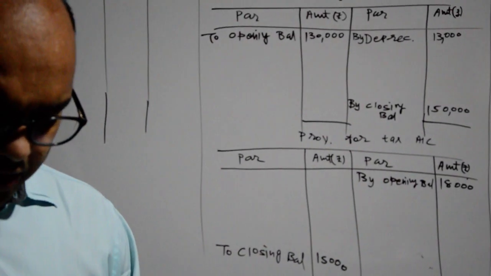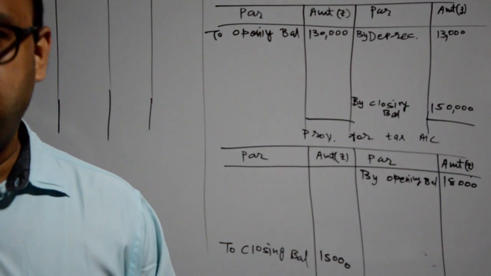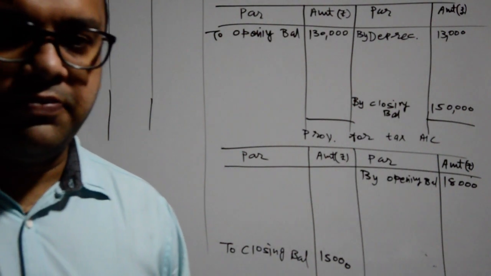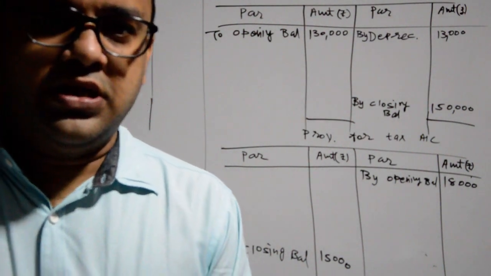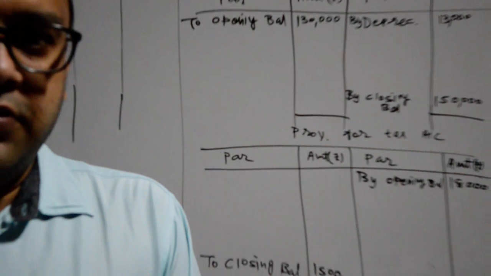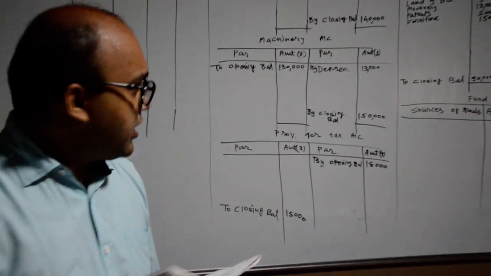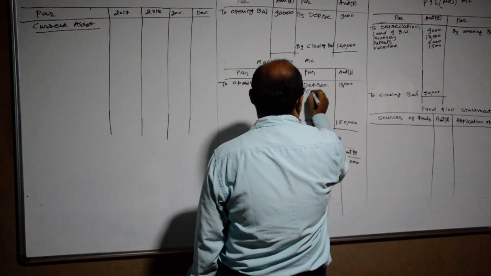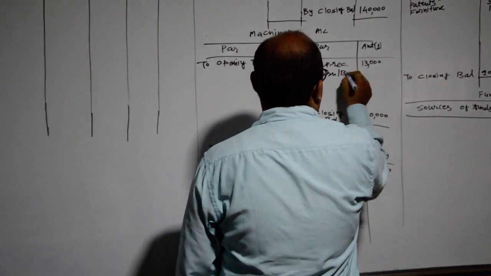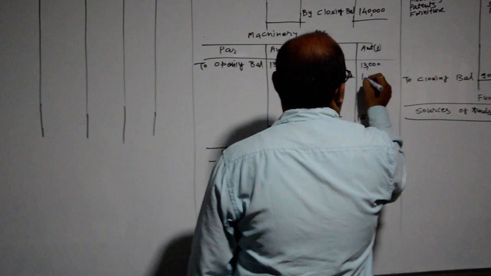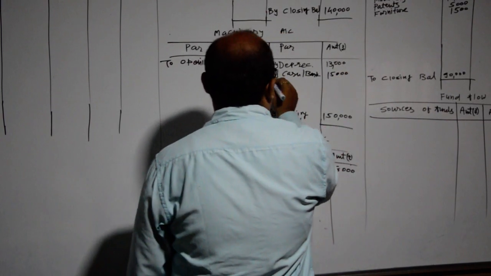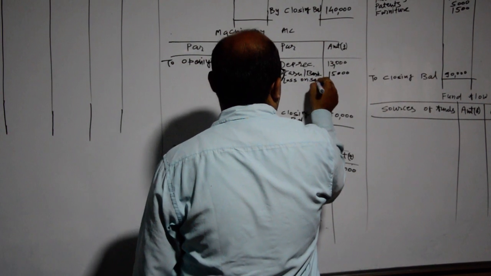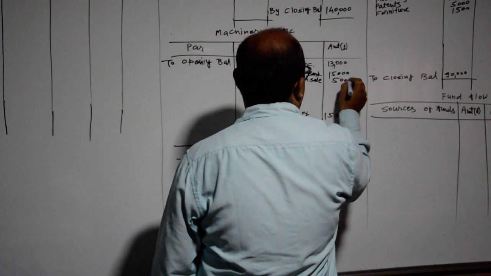Then, during the year, machinery of rupees 20,000 sold for rupees 15,000. The journal entry will be cash or bank account debit 15,000, loss on sale of fixed asset rupees 5,000, to machinery account. So the effect will be on the credit side of machinery: by cash or bank 15,000, by loss on sale 5,000.